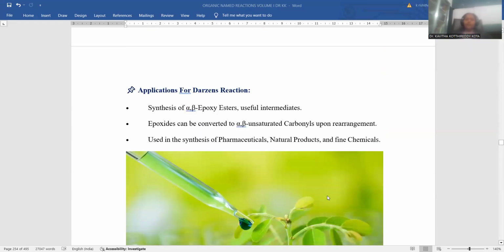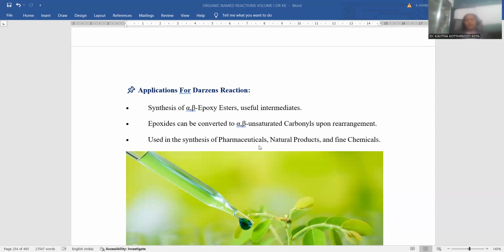Now let me conclude the session by introducing the applications of the Darzens condensation process. Synthesis of alpha beta epoxy esters is possible. Alpha beta epoxy ester is the ultimate product in the Darzens condensation. This will be a useful intermediate in order to obtain multiple final products by going through further chemical transformations. So you can take this reaction as the standard one to synthesize epoxy esters. This will be a lead compound to generate multiple final products based on the chemical reagent added. For alpha beta unsaturated carbonyls upon rearrangement, epoxide generation is the ultimate step over there.